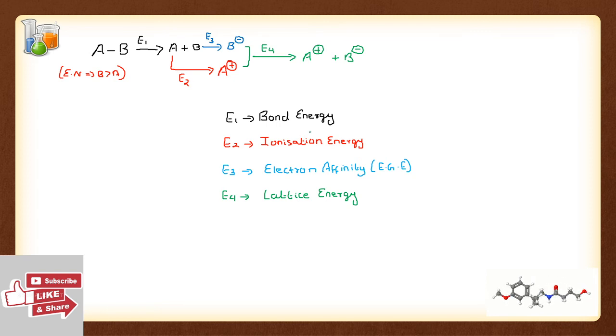Now we can clearly understand that a very high amount of energy is required for this. And that is the reason why we use a solvent, a polar solvent, because this polar solvent will attract the anion towards itself as well as the cation towards itself. I hope you understood from the example of HCl where we discussed that. So that is the role of a solvent. So I can break the bond using these energies, but a very high amount of energy is required, and obviously that is not practical.